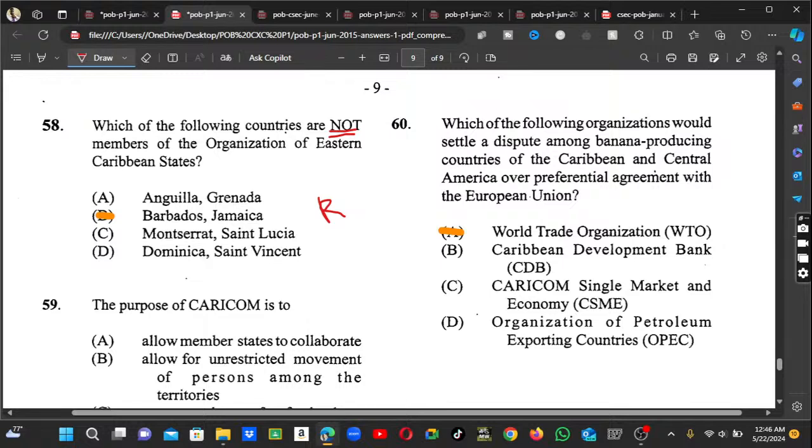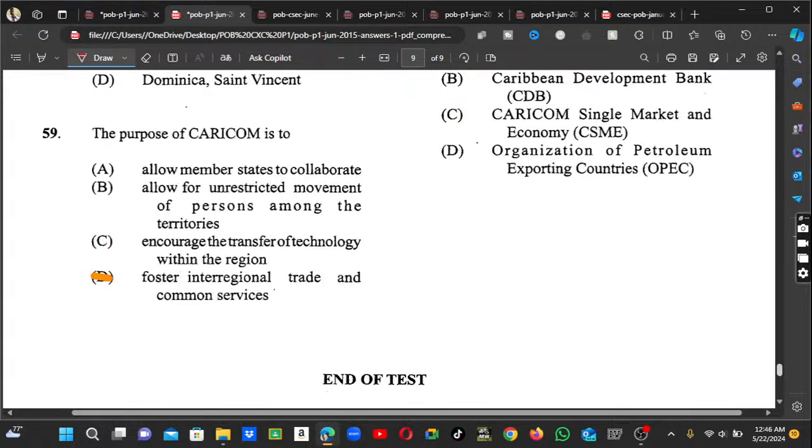So the best answer here is A. And we come to the end of the 2015 past paper.